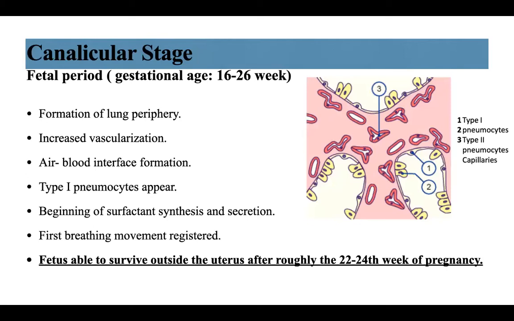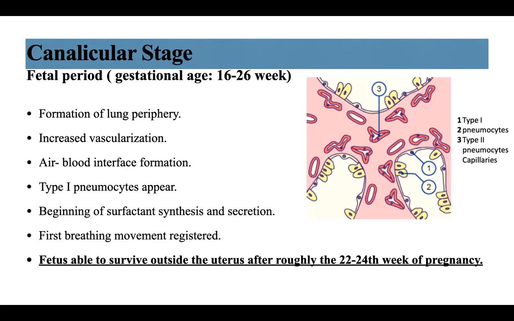The canalicular stage is the third stage, at gestational age of 16 to 26 weeks. There will be formation of the lung periphery, respiratory bronchioles develop from the terminal bronchioles, increased vascularization causes invasion of capillaries into the mesenchyme surrounding the acini, leading to air-blood interface formation.